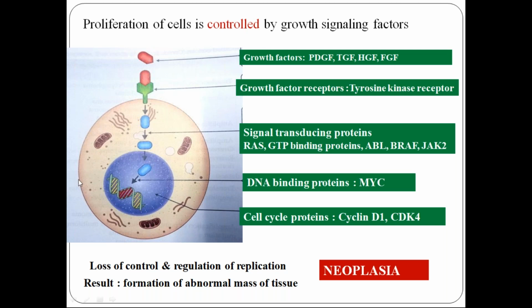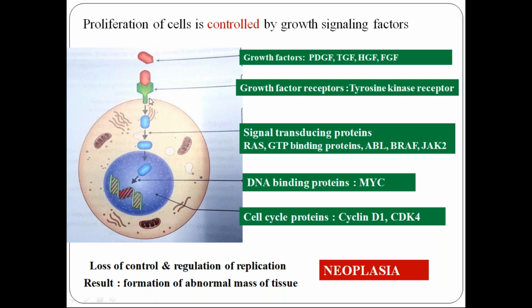For example, this is a cell, this is the nucleus of the cell. How is this cell going to divide into 2 daughter cells? There is something called growth factor. That growth factor binds to the growth factor receptors present on the cell surface. Receptors are protein in nature. When the binding occurs, the receptor is activated.